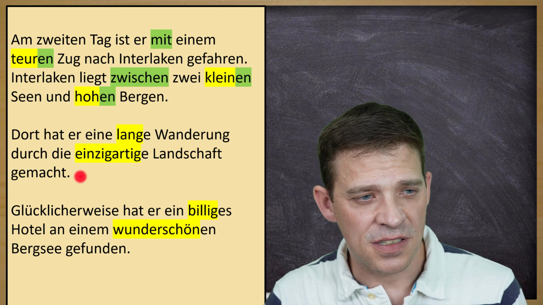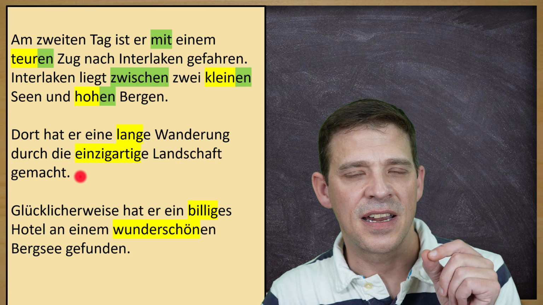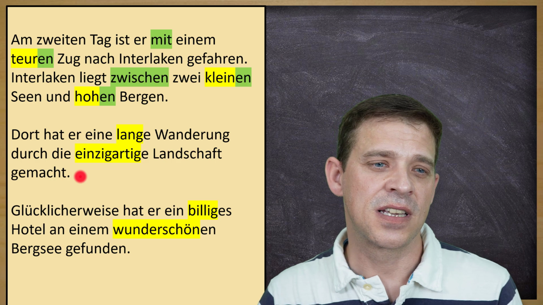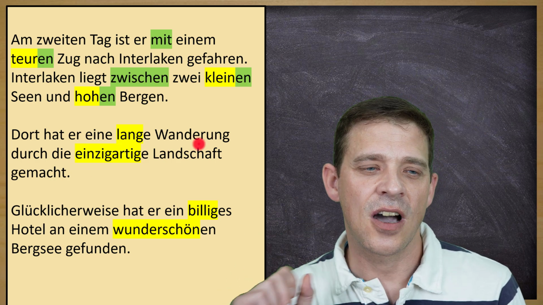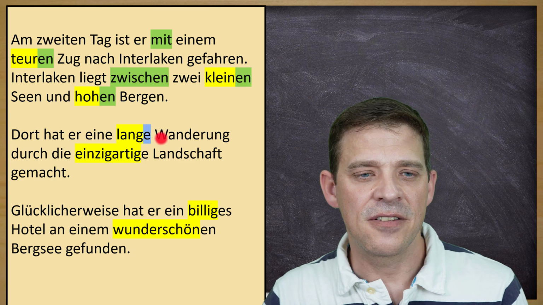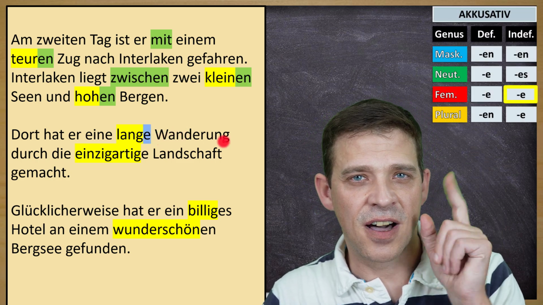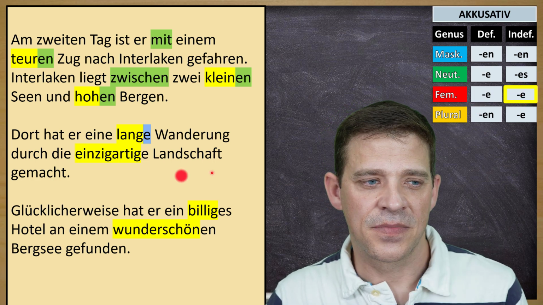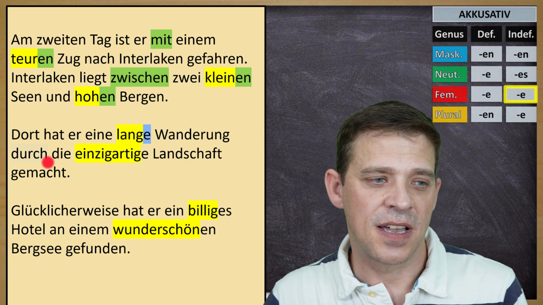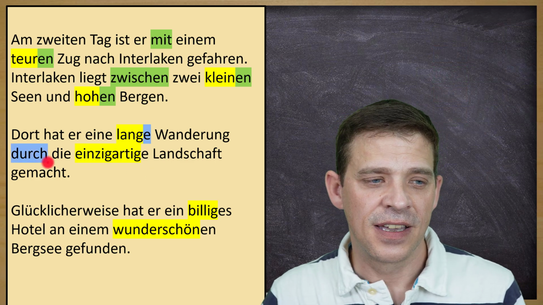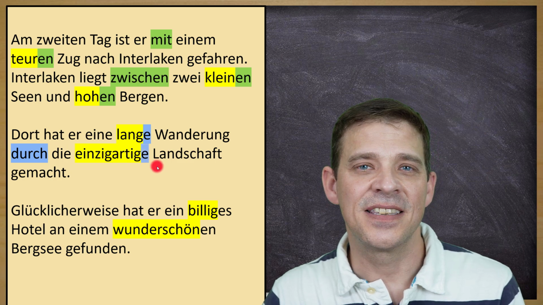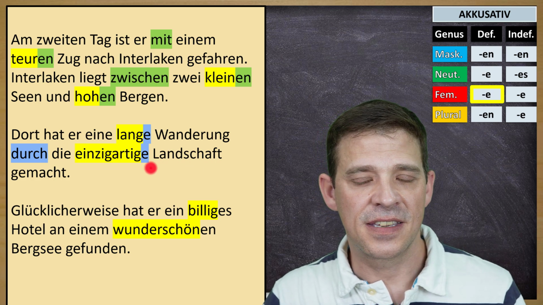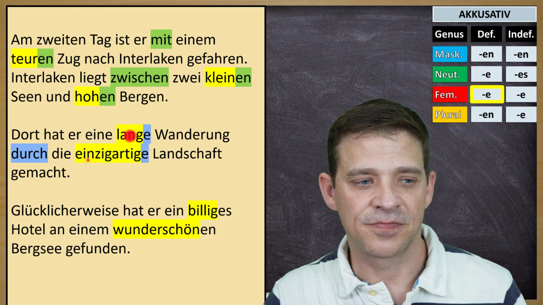Machen is plus Akkusativ. Was macht er? Er macht eine lange Wanderung. Oder was hat er gemacht? Er hat eine lange Wanderung gemacht. So this lange Wanderung is the direct object in Akkusativ. Therefore, lange Wanderung in Akkusativ heißt die Wanderung. Indefinite, eine, therefore you get this i ending. And then we have the preposition durch. And durch is plus Akkusativ, therefore also durch die einzigartige Landschaft. Landschaft is also feminine, therefore you also get this i, definite article.